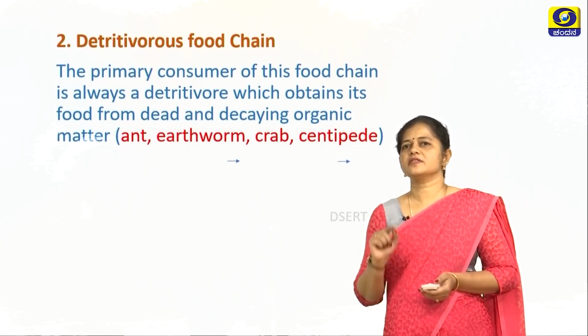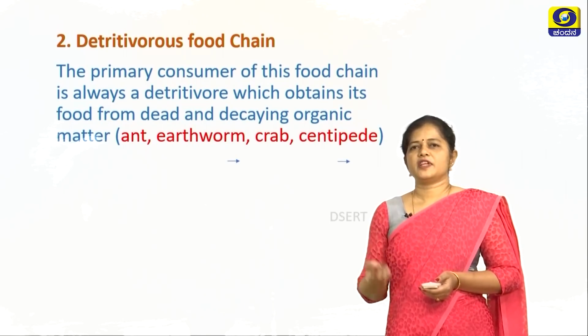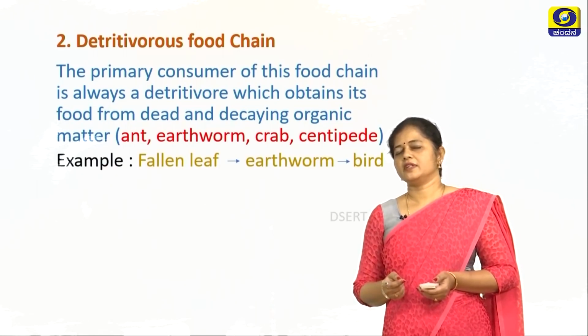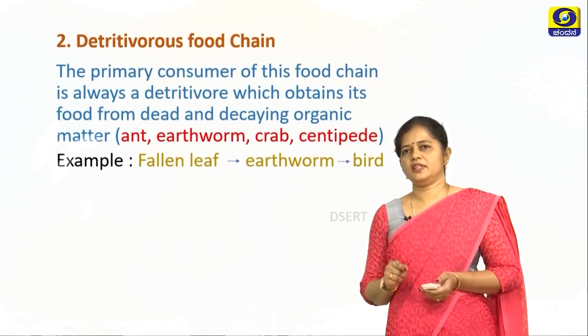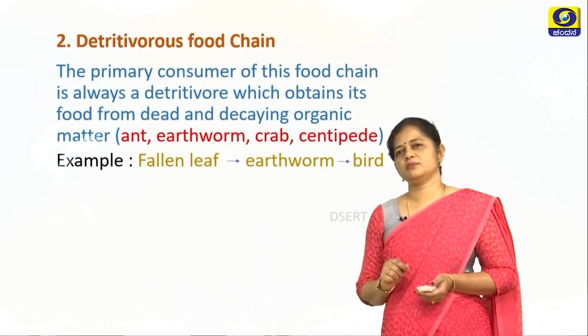It is an organism which obtains its food from dead and decaying organic matter. There are various examples like the ant, the earthworm, the crab, the centipede. I'll just give you an example over here. See, there is a fallen leaf on which an earthworm feeds. The earthworm is in turn eaten by a bird.